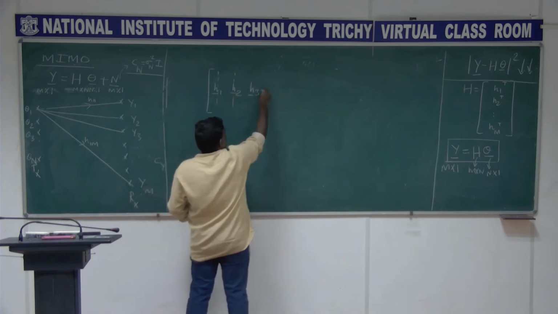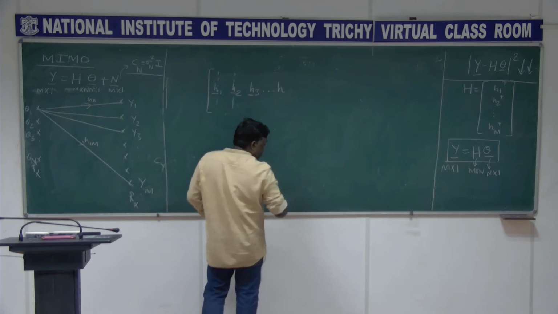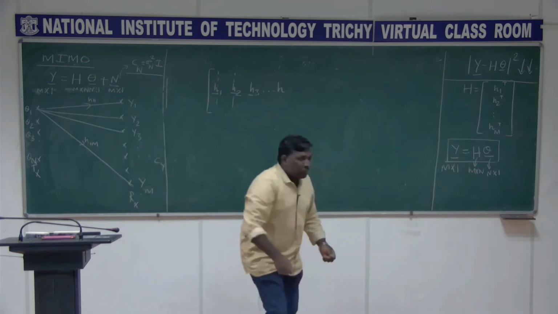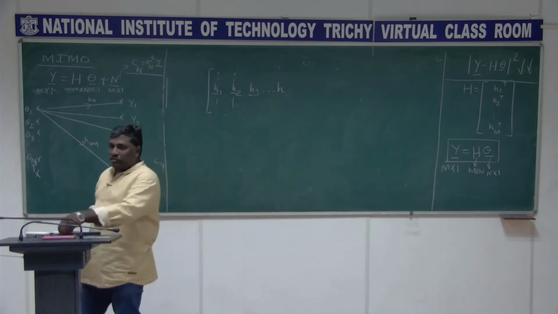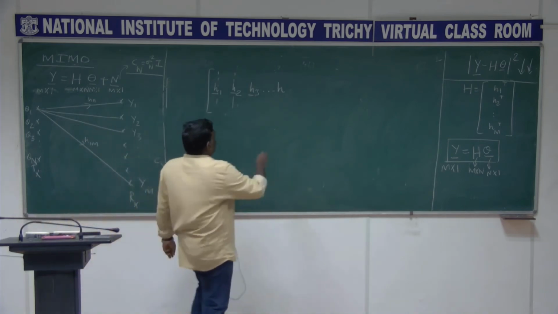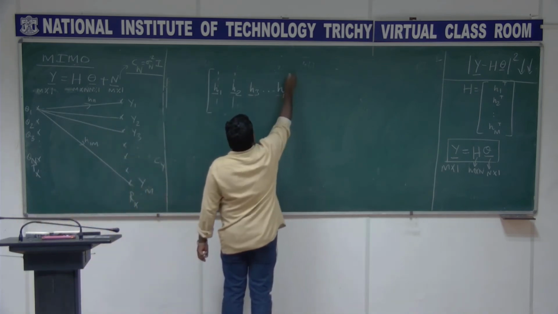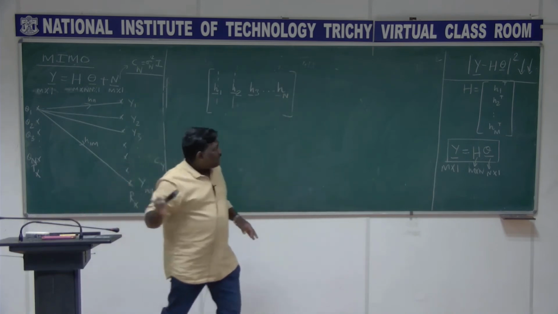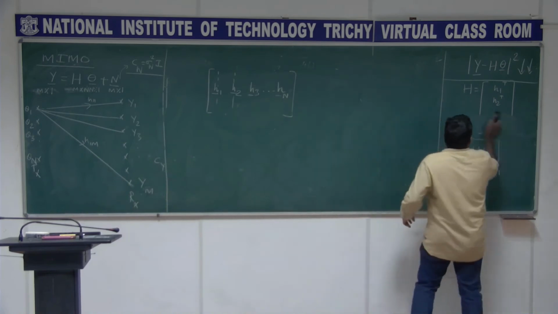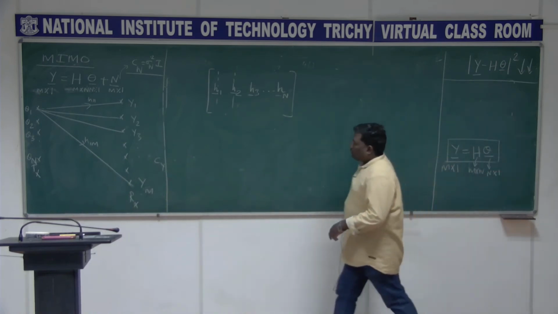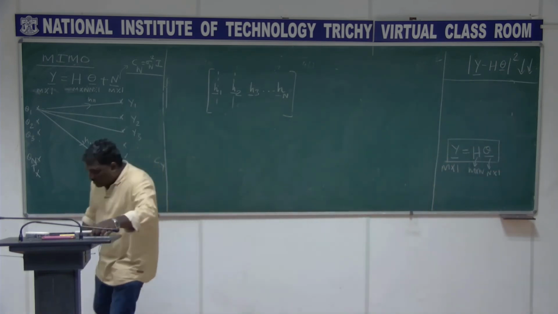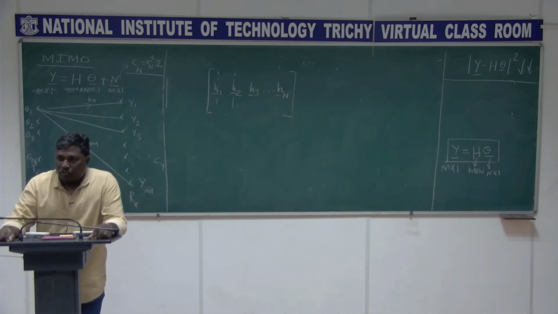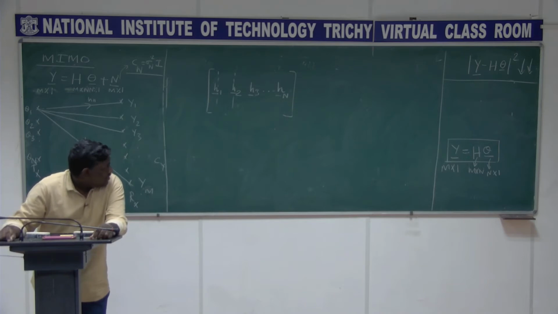How many columns are there in H? It is m cross n, m rows and n columns, so you have this n. Don't get confused, this h is totally different from that. Now I am taking the columns of the matrix H as the vectors H1, H2, H3 and so on up to Hn.